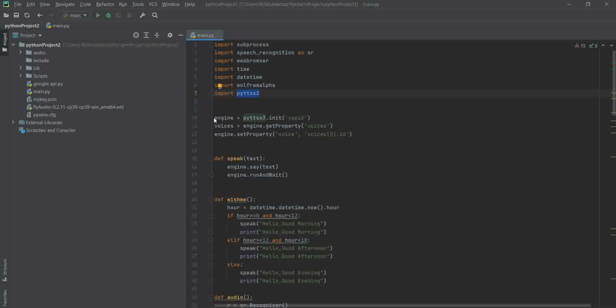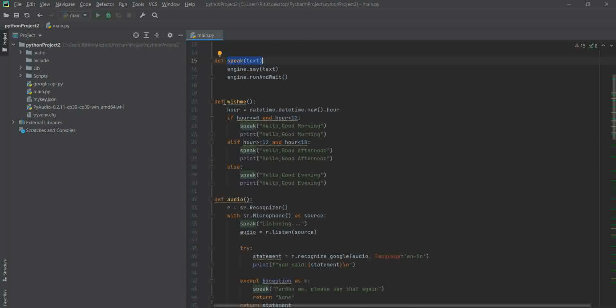So first of all we have initiated our voice by using Microsoft API. This SAPI5 is a Microsoft API we have used here. Next we have initialized our speak, that is our voice command, and the next one is the wishMe function. Here we have defined if time is between 0 and 12, it will automatically speak good morning. If it is between 12 to 18, it will say good afternoon, and if it is neither of these two cases, then it will say good evening.